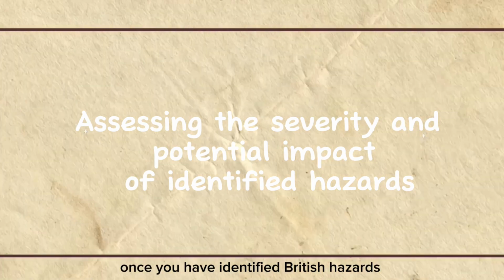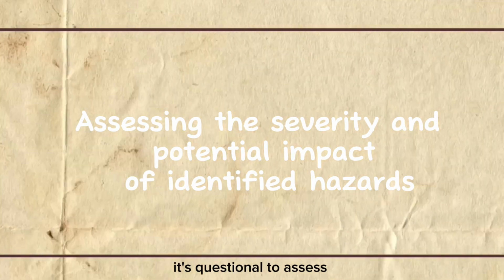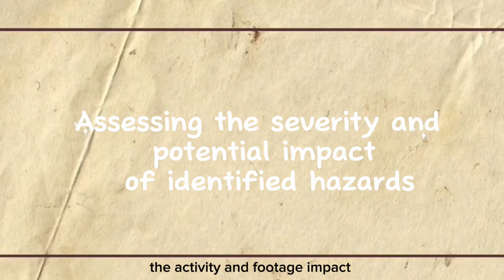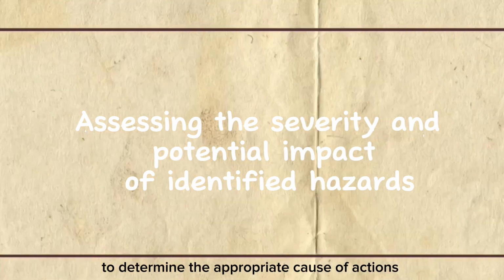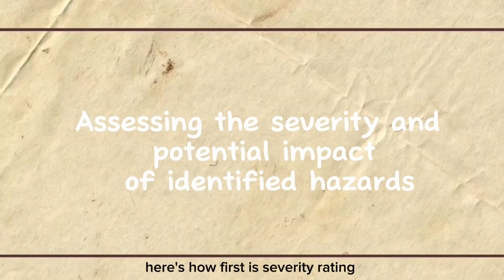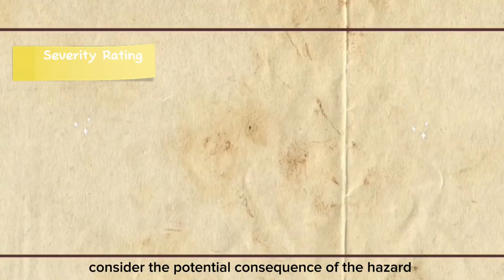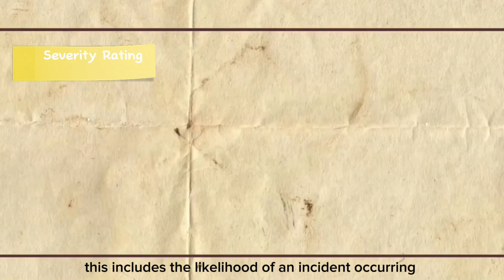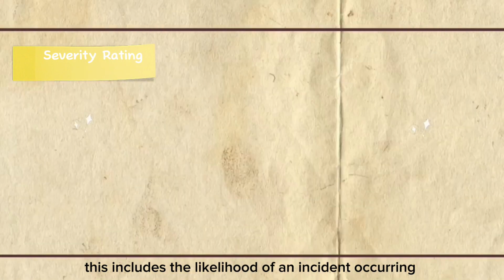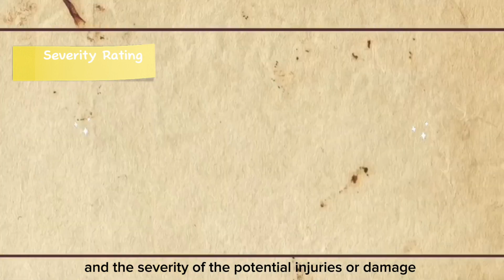Assessing the severity and potential impact of identified hazards. Once you have identified potential hazards on a construction site, it's crucial to assess their severity and potential impact to determine the appropriate course of action. Here's how. First is severity rating. Consider the potential consequences of the hazard. This includes the likelihood of an incident occurring and the severity of the potential injuries or damage.